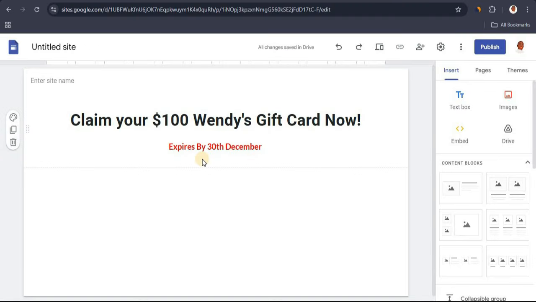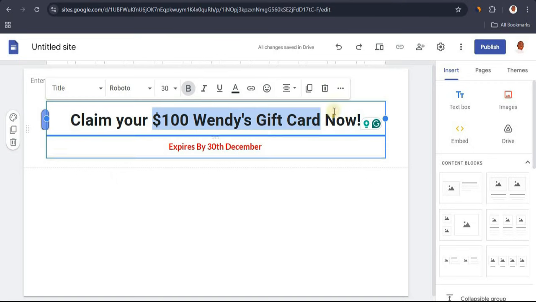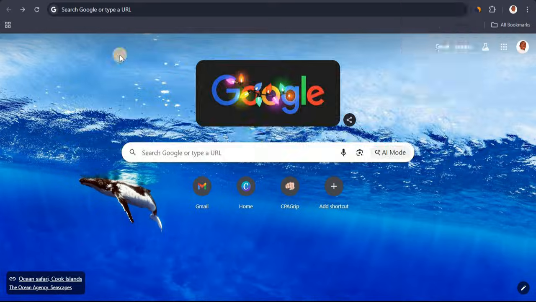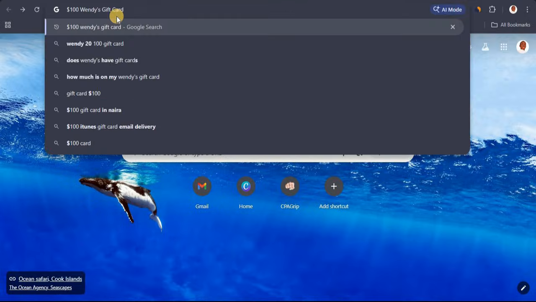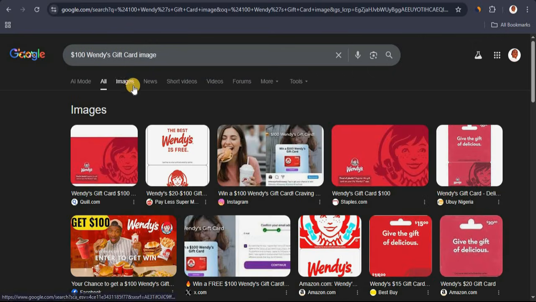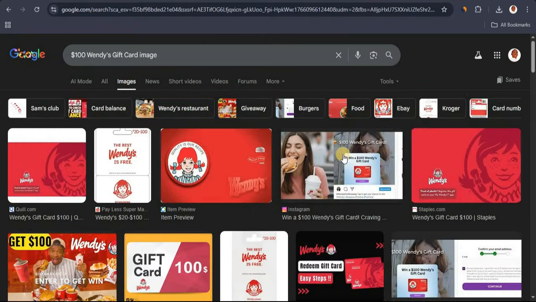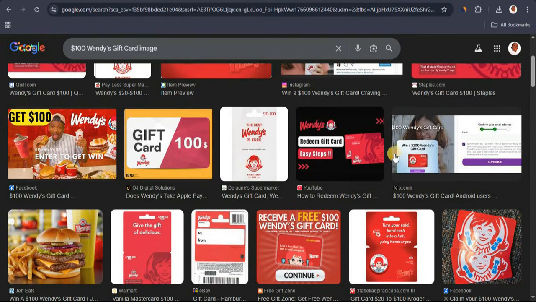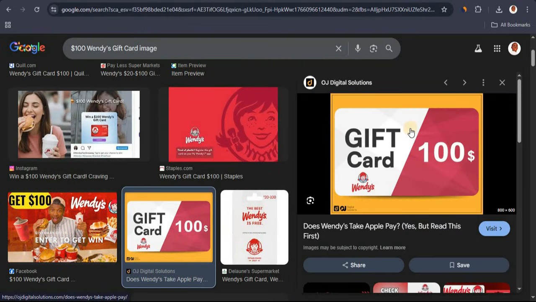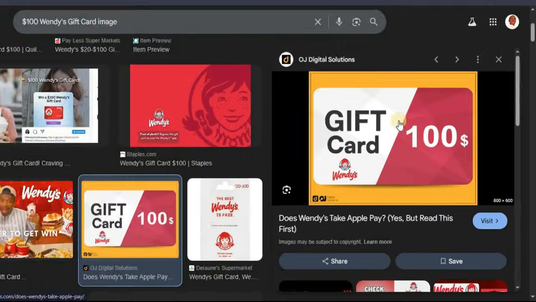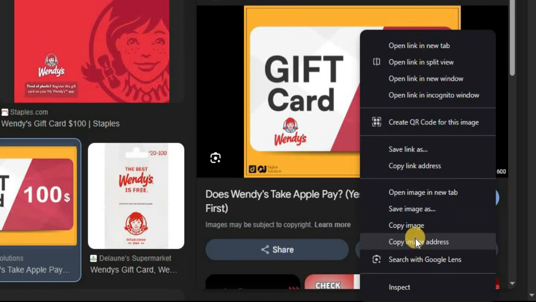Now we have this, we're going to be needing an image of a Wendy's gift card. So let's copy this, and once we do, we want to paste that on a new tab, and search for Wendy's gift card image. Let's head over to the images tab, and from here, you just want to look for a nice image. So I'm going to click on this one. This one looks decent, but it has a yellow background. So what I'm going to do is right click and do copy image address.